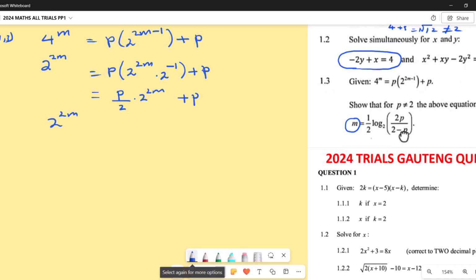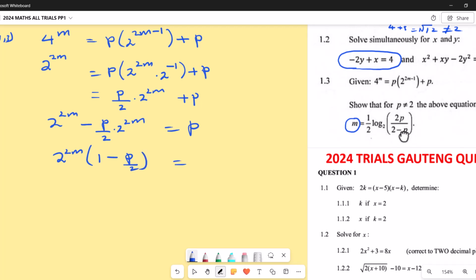Let's say minus p over 2, p over 2 to the power 2m equals to p. So from here I can take out 2 to the power 2m as a common factor. I can say 2 to the power 2m, left with 1 minus p over 2, equals to p.